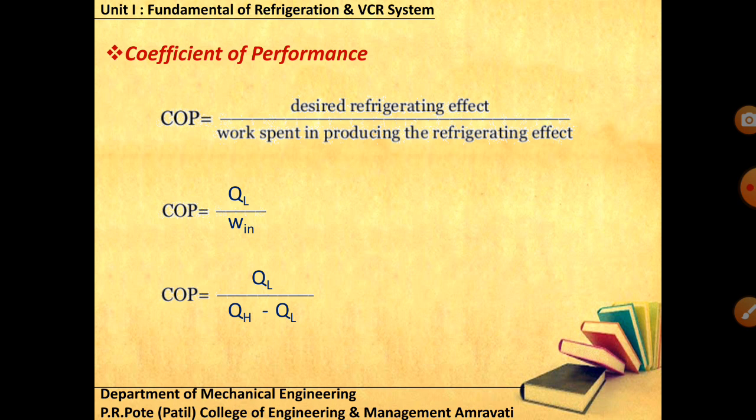Whereas when I'm talking about efficiency, as in a heat engine, my input is heat energy, and it gets converted into some work. If you supply an inferior energy, that is heat, which is a low grade energy, you can't fully convert it into work, which is a superior energy. So always remember your COP will be greater than 1 and your efficiency will be less than 1. So that's about the COP.